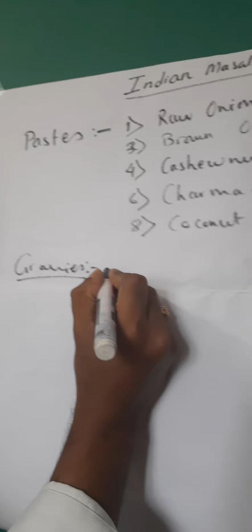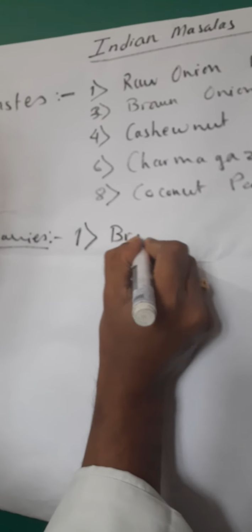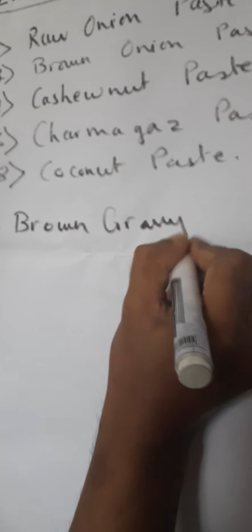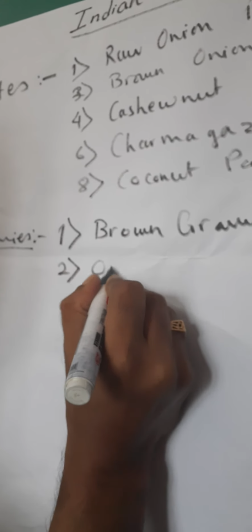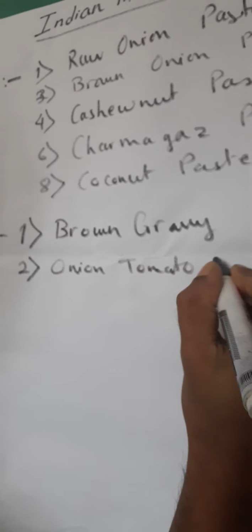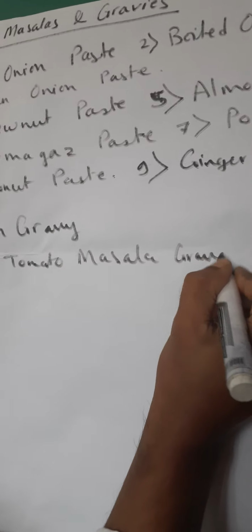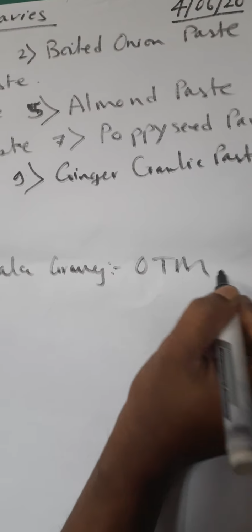first one is brown gravy, second is onion tomato masala gravy, which in the hotel industry is popularly known as OTM.